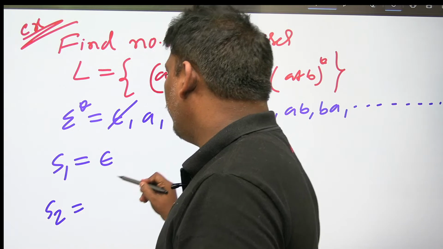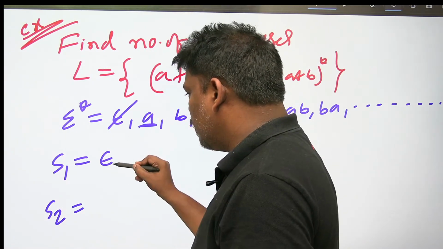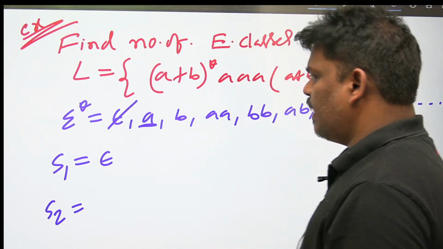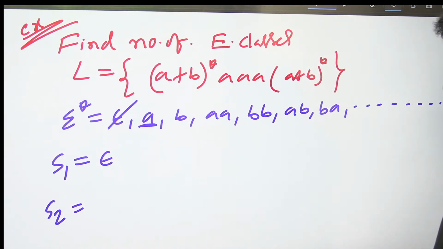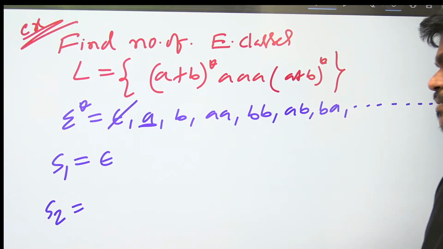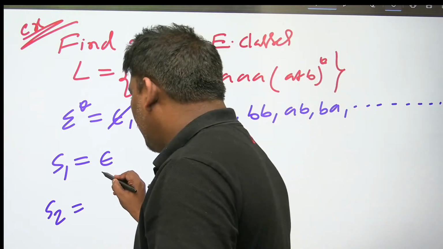Careful everyone. The question is whether the second string goes to the first equivalence class or the second. I have some dilemma. The first one went to the S1 equivalence class. So the second one will go to S1 or S2. Let me decide. So add A also here.